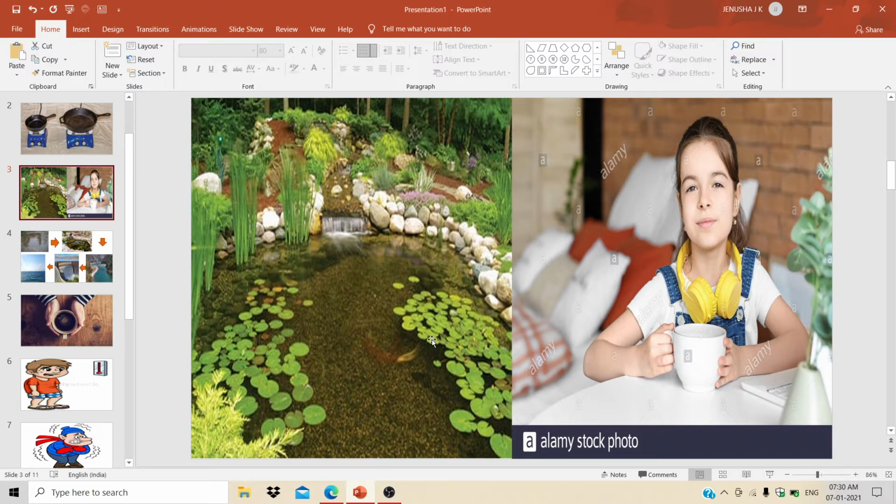Can you understand, everyone? Her name is Pavitra, right? She has a cup of tea, and she is sitting near her pond. The pond has more water when compared to her cup of tea. She is thinking that her cup of tea has more heat energy when compared to the pond water.